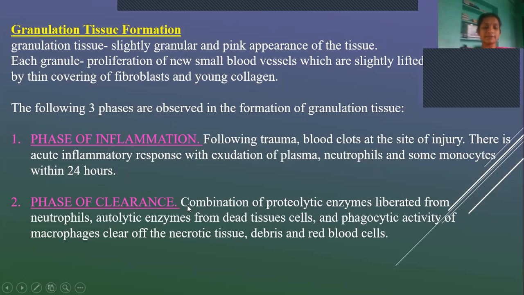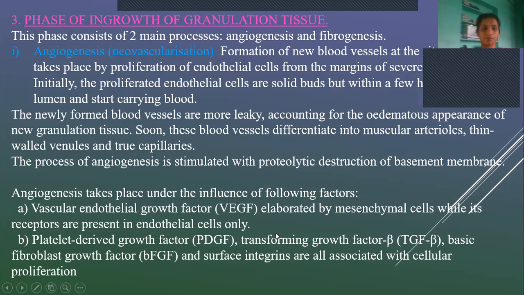And then the phase of clearance. When the inflammatory mediators are released, they release certain proteolytic enzymes. These proteolytic enzymes cause cell damage or necrosis, that is cell death. So whatever the inflammatory cells are, they release proteolytic enzymes, and these enzymes cause clearance of the necrotic tissue. And then comes the phase of ingrowth of granulation tissue. The first step is inflammation, the second step is clearance of dead tissues, and next is the ingrowth of granulation tissue.